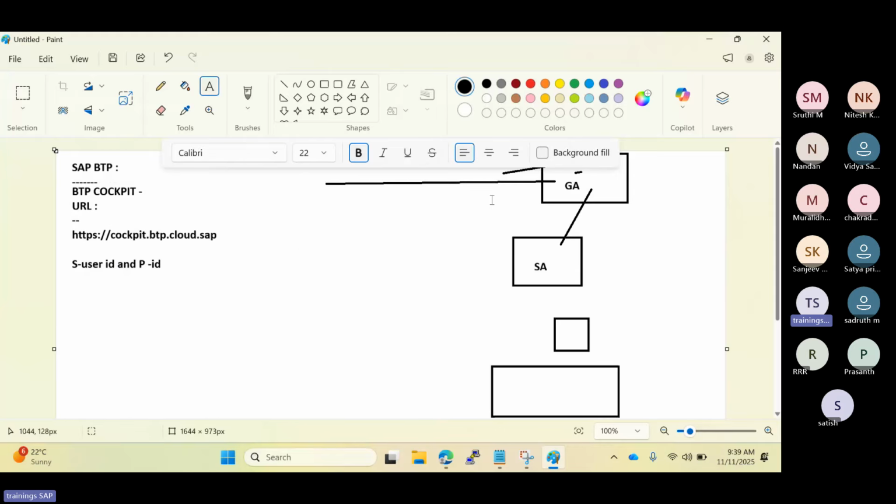As I mentioned here, we have two types of global accounts in SAP, the BTP global accounts. Global account types: there are two types of global accounts here. One is the free trial account. The second one is called the enterprise account.